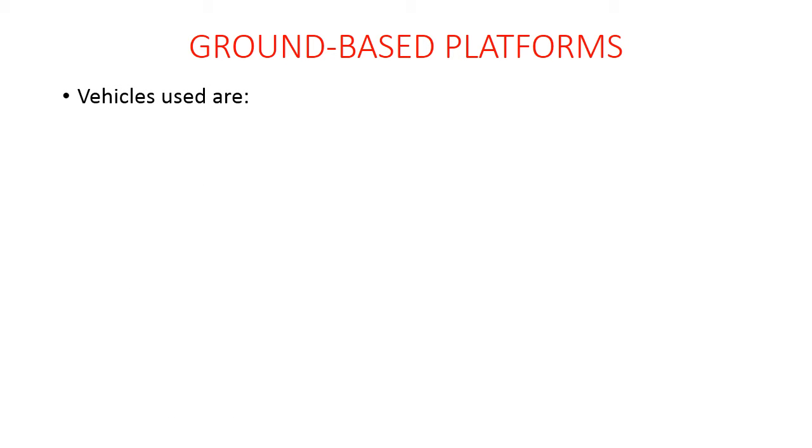Vehicles used in ground-borne remote sensing include the mobile hydraulic platform.